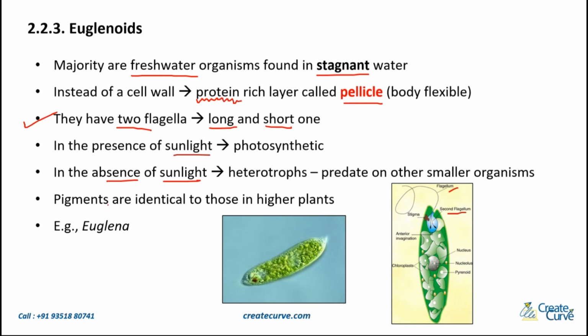Now, the pigments of the euglenoids are identical to those that you see in higher plants. You have chlorophyll a, b, and xanthophylls. Those are the kind of pigments that you see in euglenoids as well. An example is Euglena. So what you see here is Euglena, which is a euglenoid. Stagnant water, protein-rich layer pellicle, two flagella again here. And you should know, in the presence of sunlight, they are photosynthetic. In the absence of sunlight, they are heterotrophs. And Euglena is an example of euglenoids.